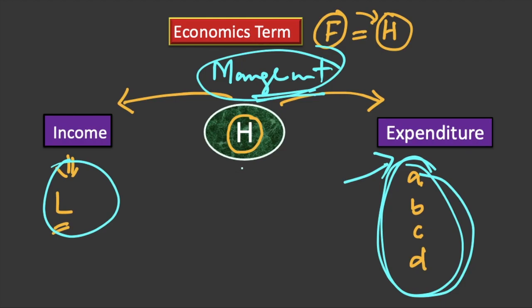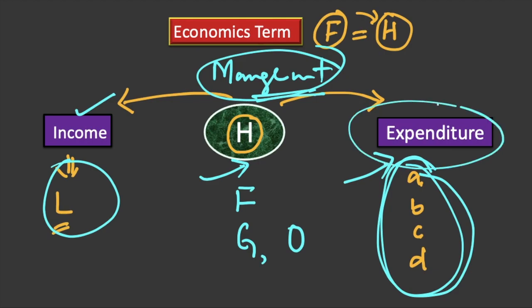It is not the case with households only. Even for firms, the same is the case. Even for governments or different organizations, the same is the case. For every government, every firm, every household, every organization, income is limited. Therefore, they have to manage their expenditures accordingly. This is something very common between these institutions.